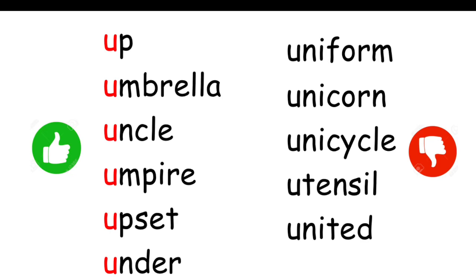So phonics में this doesn't give the sound of a, it gives the sound of u, unicorn. So ये alphabet का नाम बोल रहा है. We are not going to use these examples: uniform, unicorn, unicycle, utensil, united. Let's move on to our next alphabet, which is V.